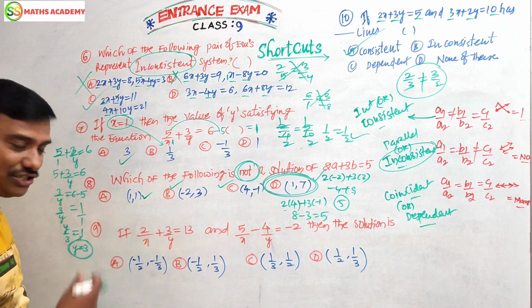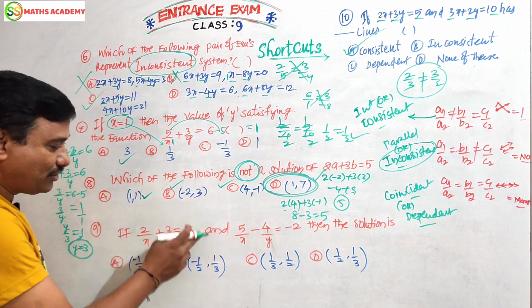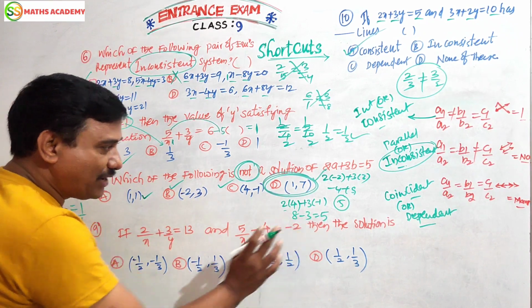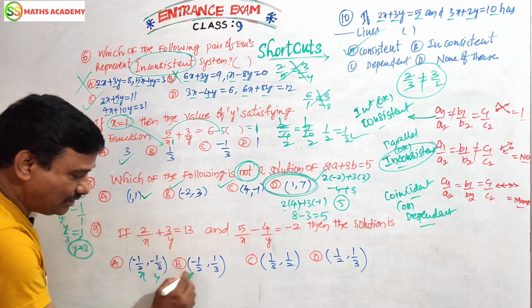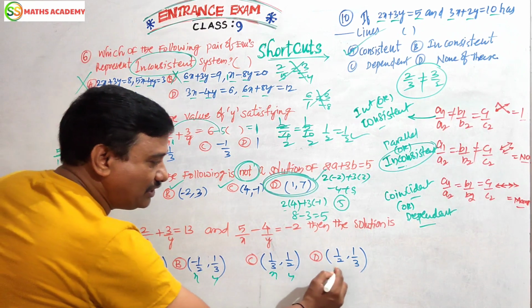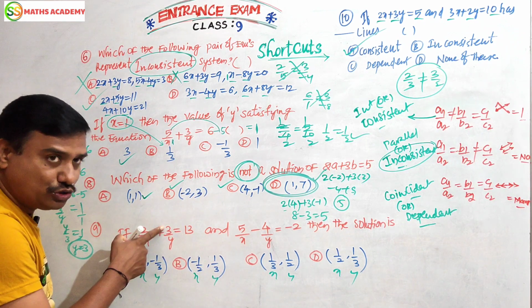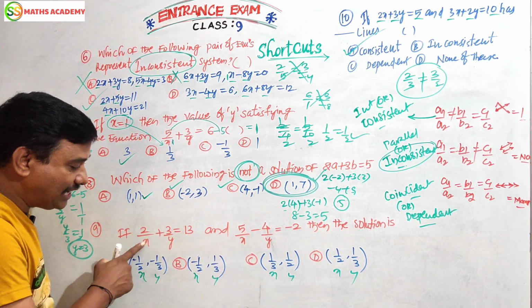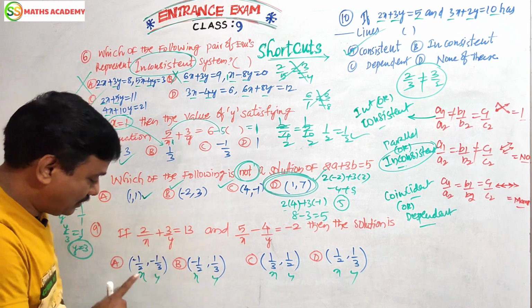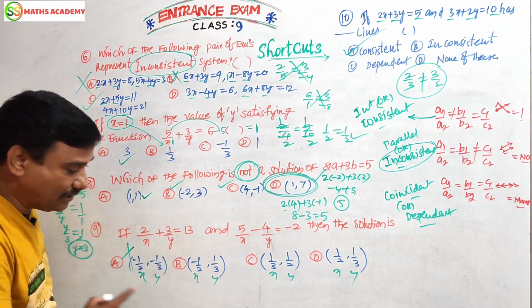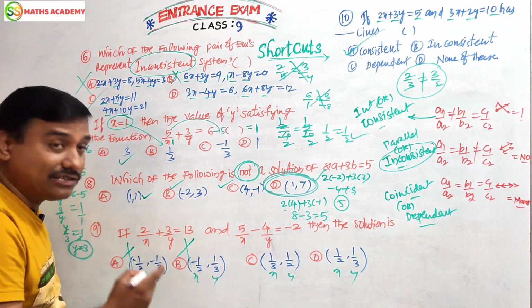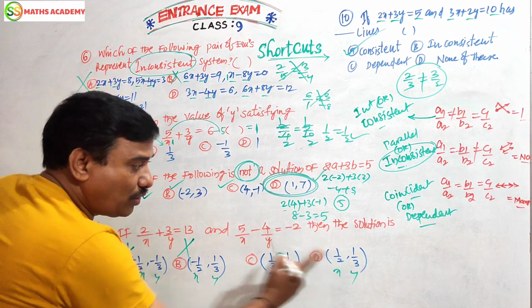Now let us see one more good question. If 2 by x plus 3 by y equals 13, 5 by x minus 4 by y equals minus 2, then the solution. Here this is x, this is y, this is x, this is y. Which is the perfect answer? Friends, the sum of the two, you should add, means we should get 13 here. It means x and y must be positive. But here there is a negative. It's not an option. Here also a negative, not an option. I am telling you a shortcut. These two are the answers.